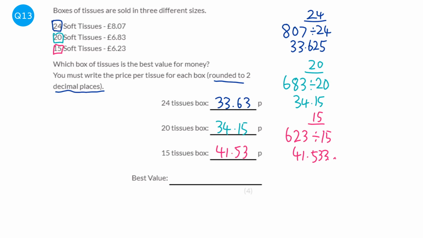The best value is the 24 tissues box. Now, there's such a thing as buying in bulk. Generally, the more you buy of something, the cheaper it is. Don't rely on that, both in the GCSE exam and in real life. Sometimes in real life, if you buy more of an item, actually per tissue it becomes more expensive, especially if there's a special offer on the smaller box.